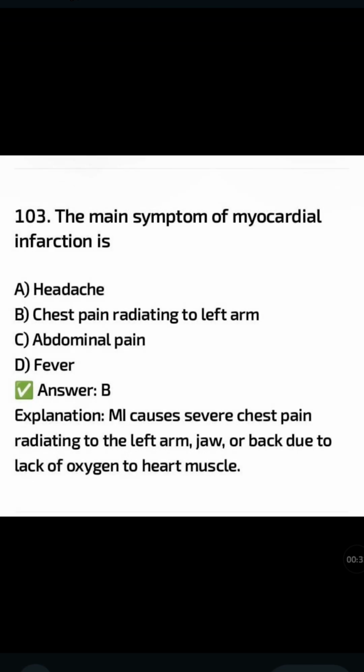The main symptom of myocardial infarction is: headache, chest pain radiating to left arm, abdominal pain, fever. The correct answer is option B, chest pain radiating to left arm. Myocardial infarction causes severe chest pain radiating to the left arm, jaw, or back due to lack of oxygen to heart muscle.